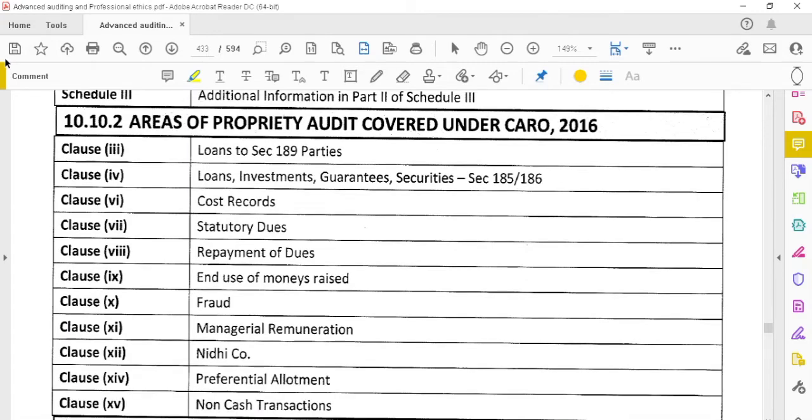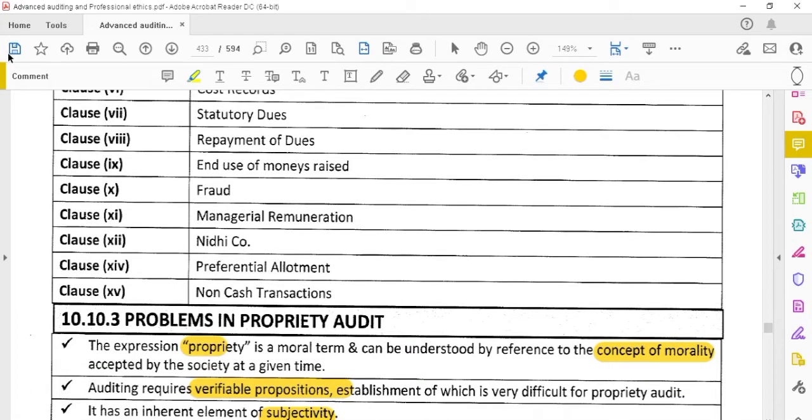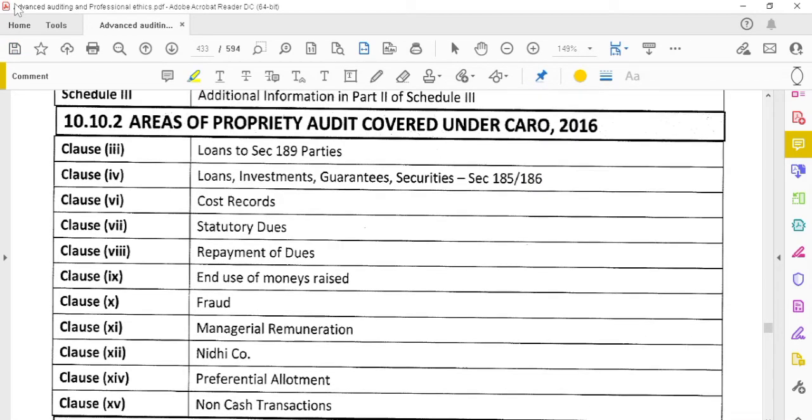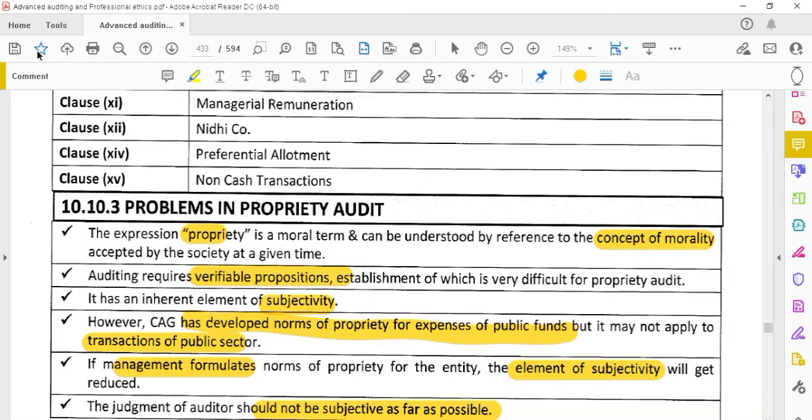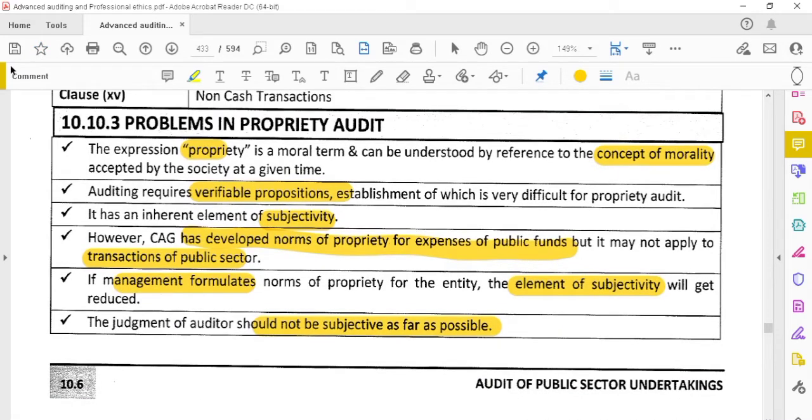Okay, areas which are covered in the CARO 2016, which is covered in the Clause 3, Clause 4, Clause 6, Clause 7, Clause 8, and Clause 9, 10, 11, 12, 14, and 15. These are the clauses. It is talking about the proprietary audit. Okay, proprietary audit and all will be involved in this areas. Okay. Then problems in the proprietary audit. What are the problems which are facing in the proprietary audit?